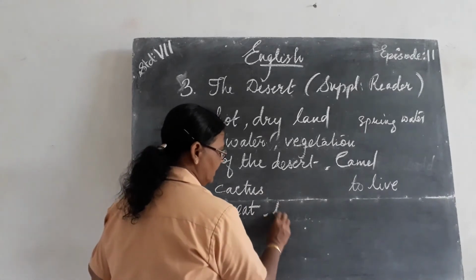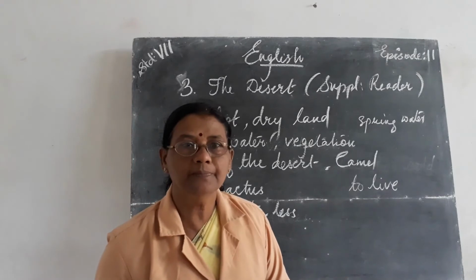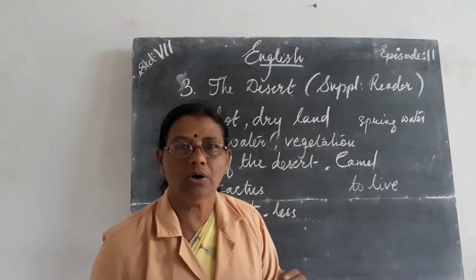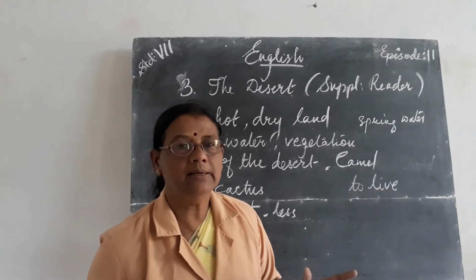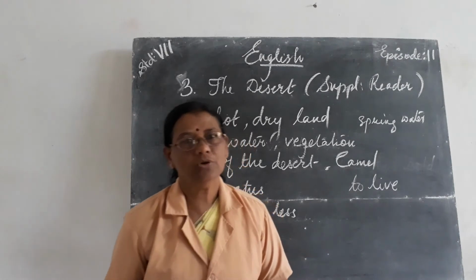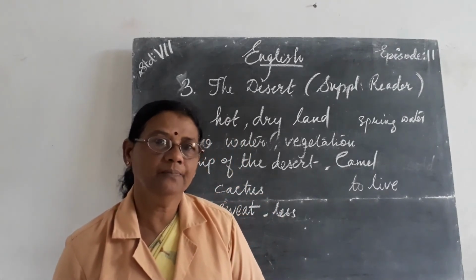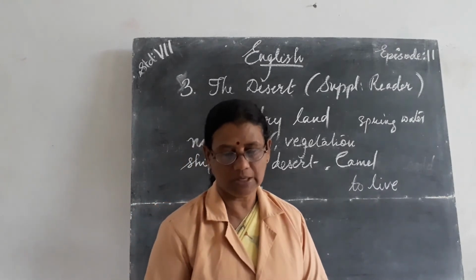The sweat is less, and as a result, what is not going out? Water content is not going out in larger quantity. As a result, that water is being stored inside the body. So without water, who can live? A camel can live. Understood now how the camel is living?